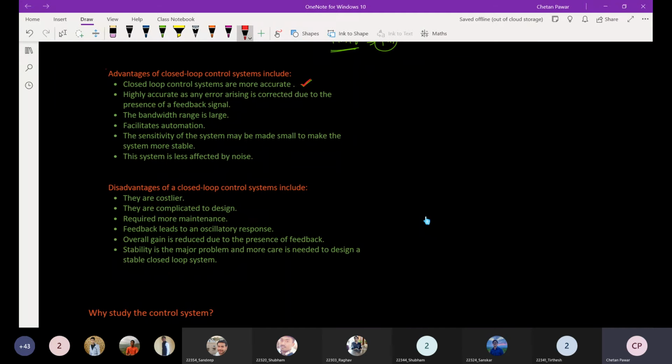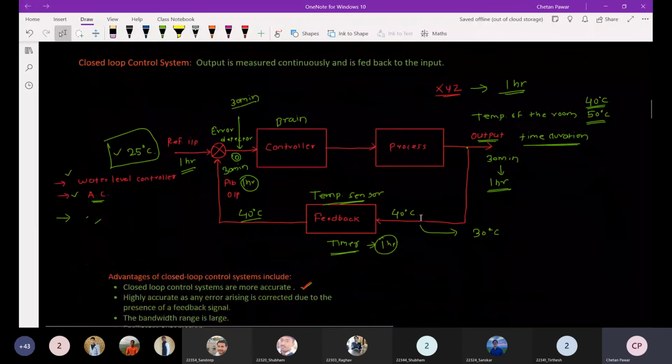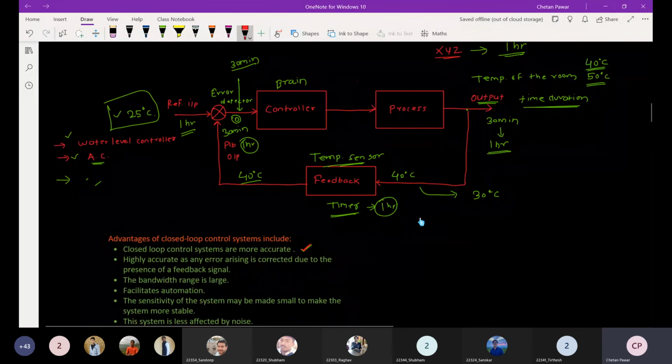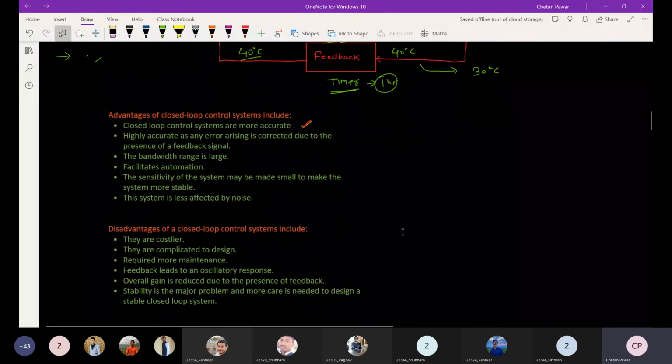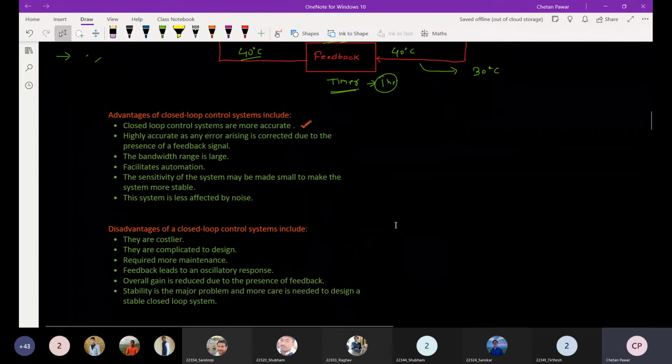Because of the feedback signal, we are continuously measuring that error, and according to that error signal the controller is controlled. That is the input signal to the controller, and the controller processes it. Another advantage is that it requires a large bandwidth.